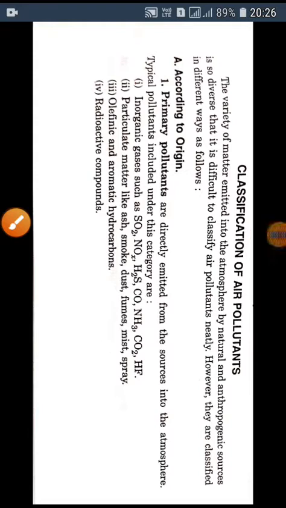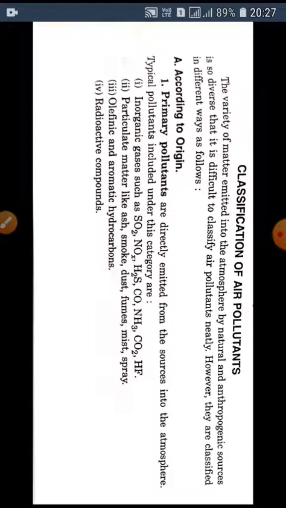The topic of our lecture is classification of air pollutants. Air pollutants can be classified in different ways, and we know that a variety of matter is emitted into the atmosphere, both by natural sources and anthropogenic sources. Anthropogenic means human sources. They are so diverse in nature that it is difficult to classify air pollutants in a compact manner. However, air pollutants have been classified in different ways.